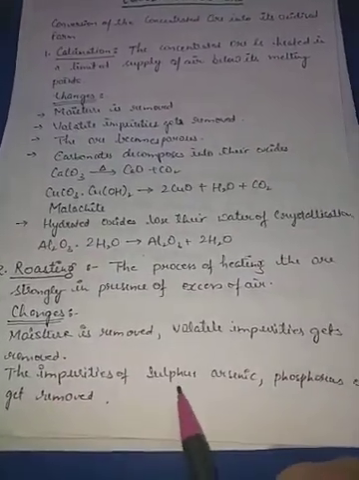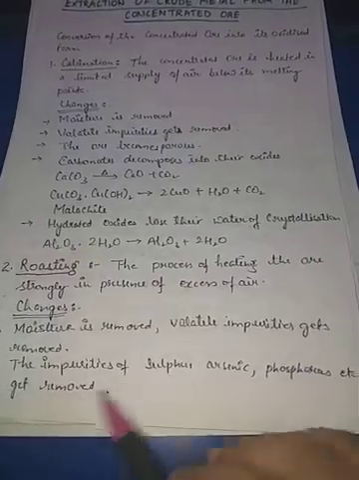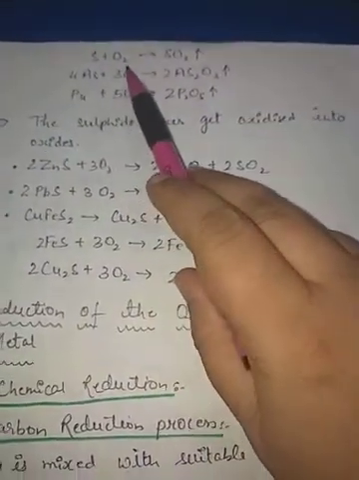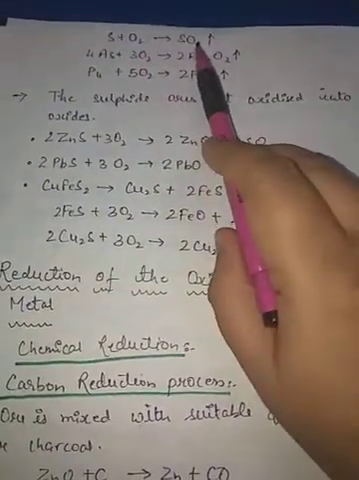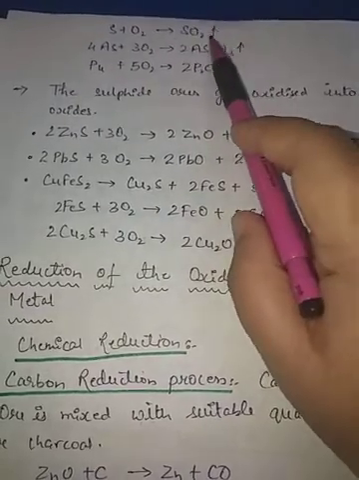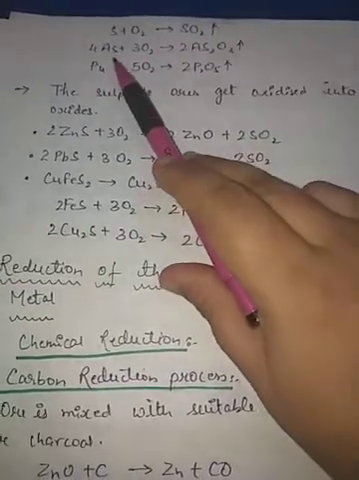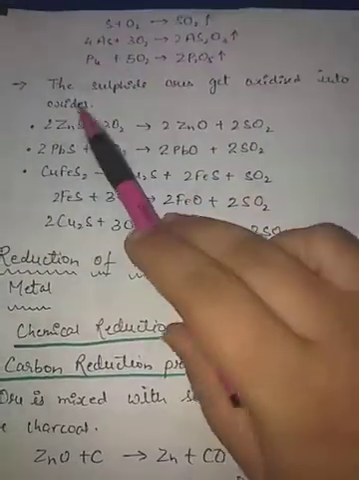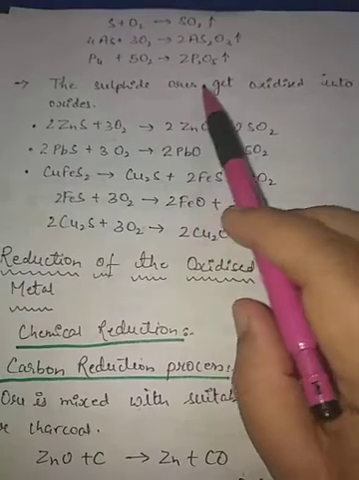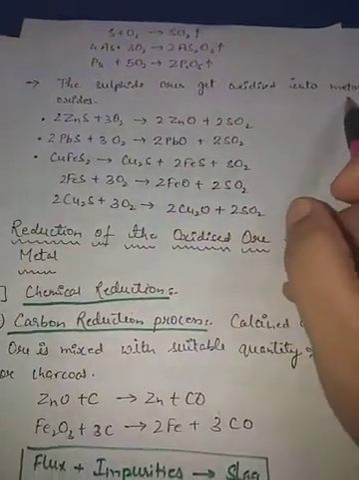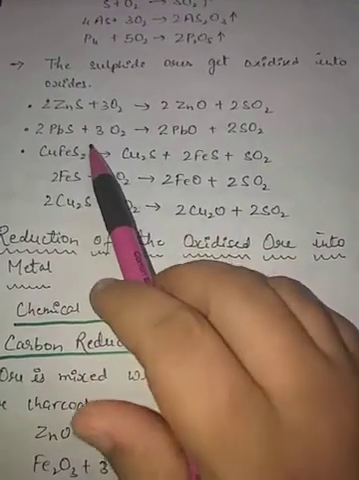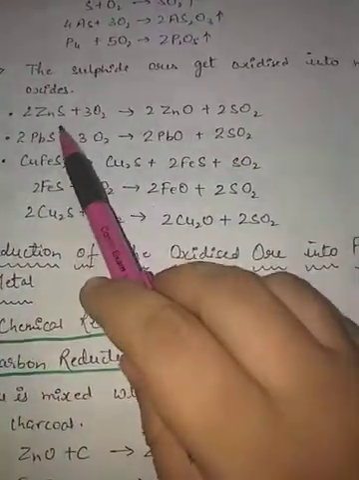The impurities like sulfur, arsenic, phosphorus, etc., these are also removed. Okay, if sulfur impurities are there, they get oxidized and sulfur dioxide gas is formed. It is a gas, it will escape out. If arsenic and phosphorus are there, they will also get oxidized. Now, sulfide ores get oxidized into metal oxides. Mainly, this process of roasting is helpful in this.